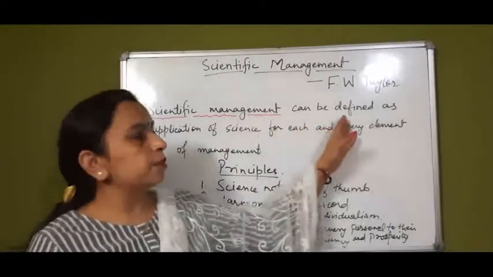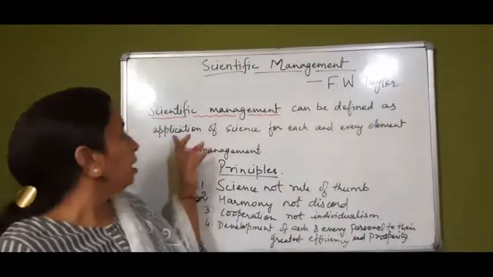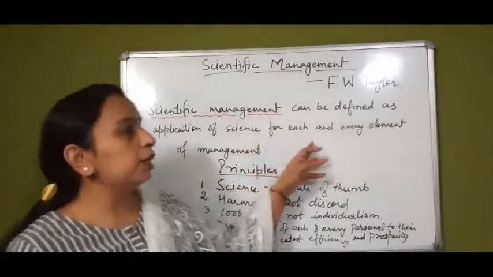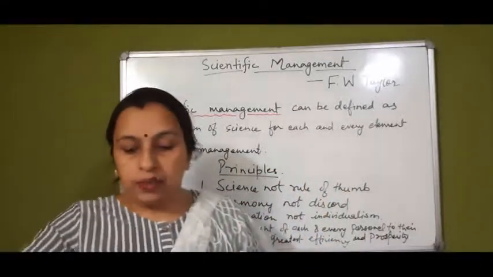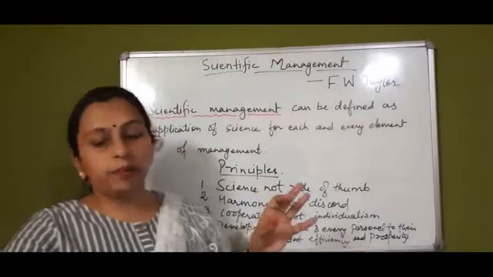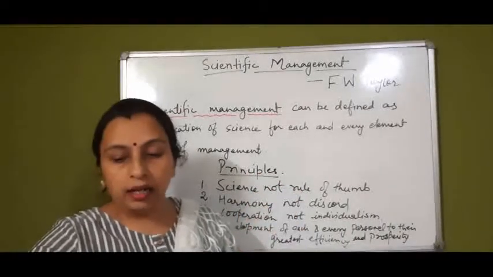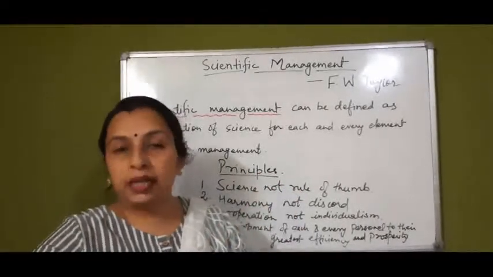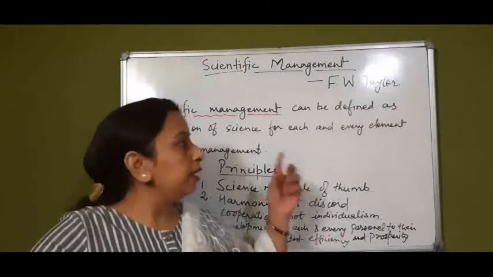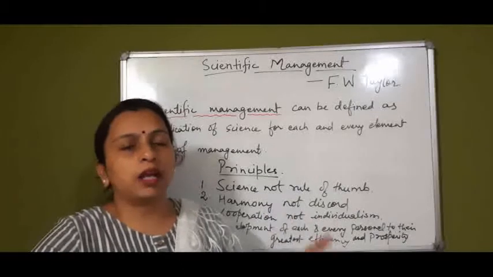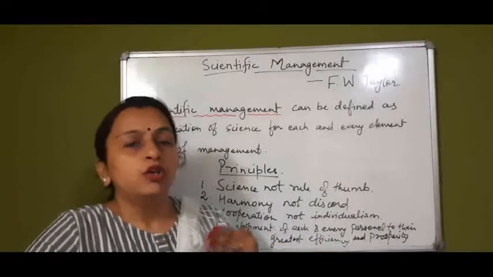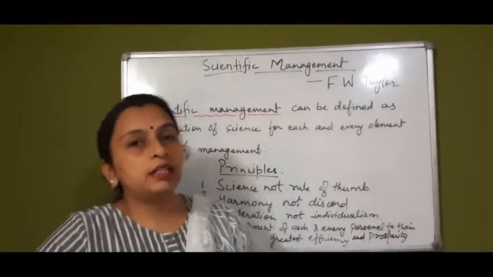Scientific management principles can be defined as the application of science to each and every element of management. It means that scientific tools and methods should be applied in management. That means every aspect of management, every decision of management should be based on scientific method.